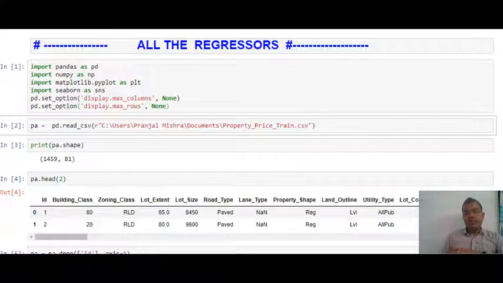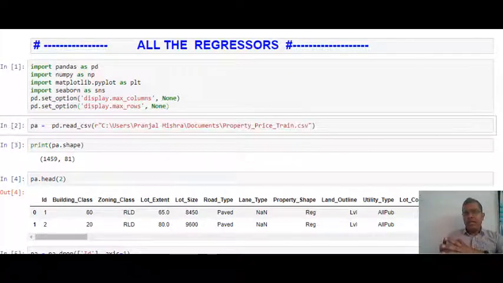But there are some other algorithms also which can be used when our target variable is numeric and continuous. For example, a decision tree is normally used for classification, but it can also be used for regression. Similarly, random forest, extra tree classifier, gradient boosting, extreme gradient boosting, KNN and all those things.